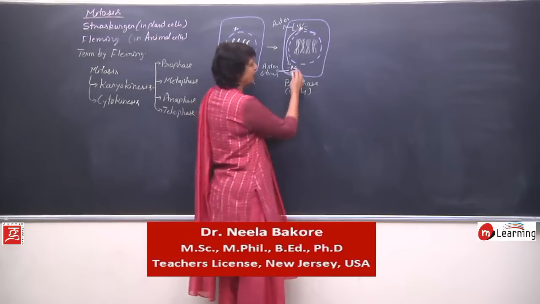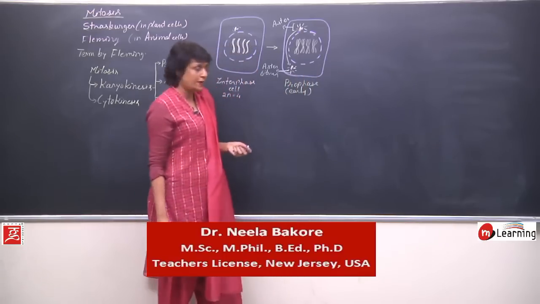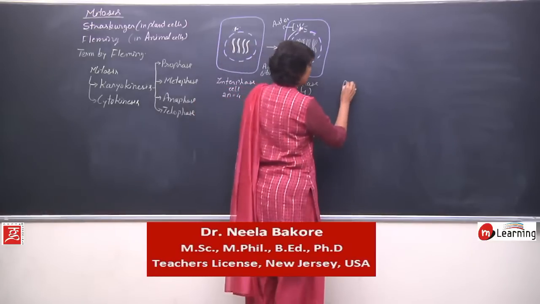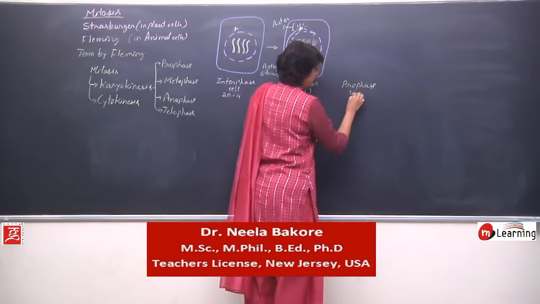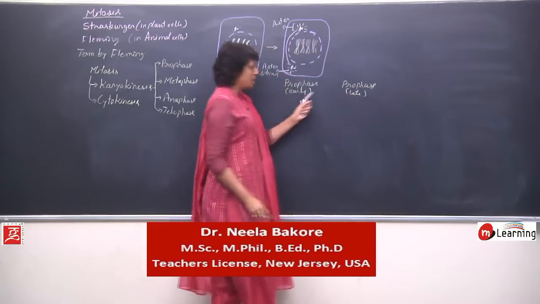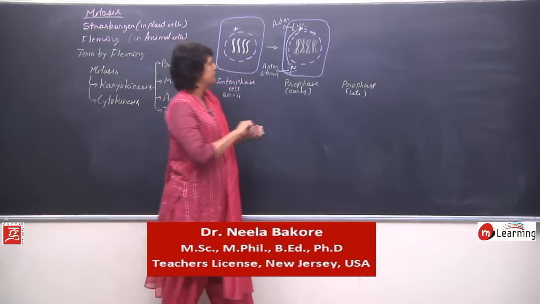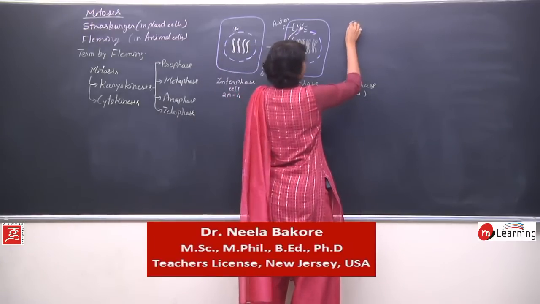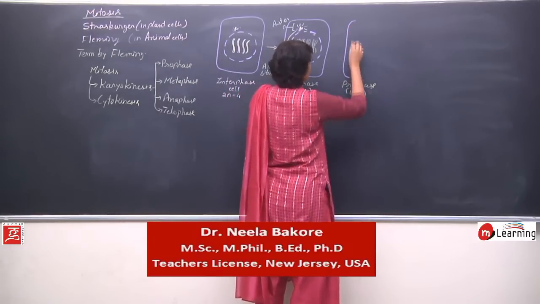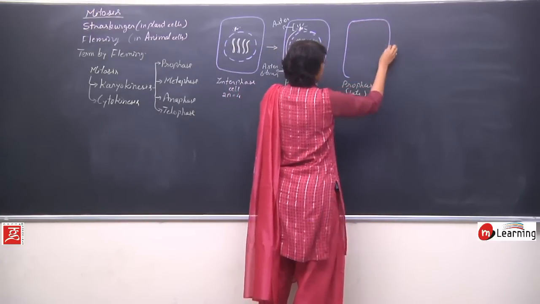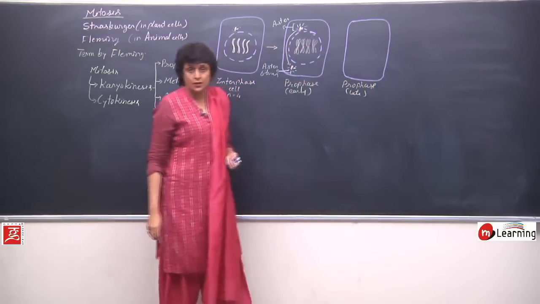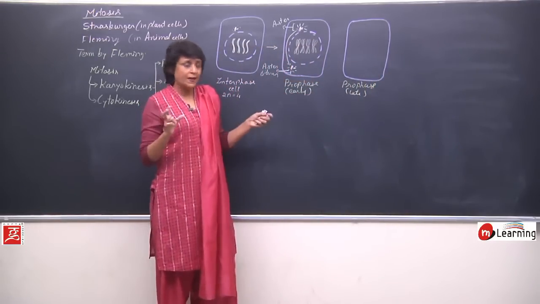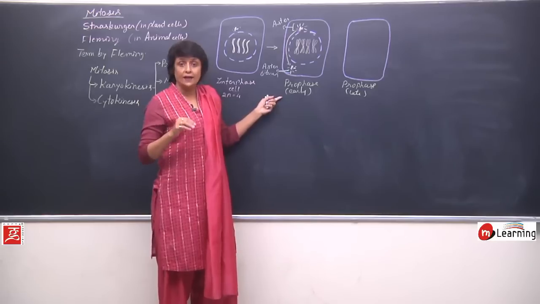Now what would happen in the later part of prophase? So let us talk of prophase late. So early prophase and late prophase. In the late prophase, the nuclear membrane dissociates, it breaks up and joins ER.